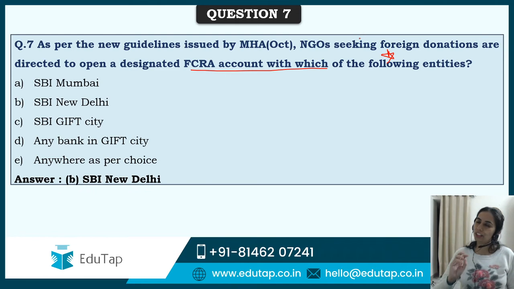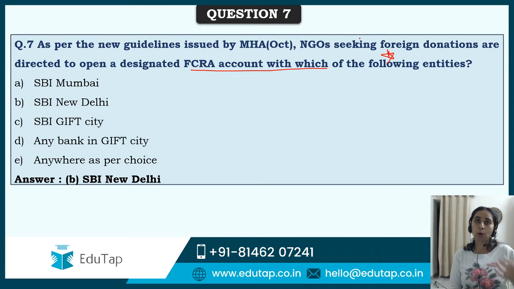SBI, New Delhi. हाँ जी, हमारी capital है New Delhi. तो their state, see, it's very easy to remember. State Bank of India is the largest public sector bank. The largest public sector bank of India, which is located in our capital, is the designated bank for all FCRAs. ये तो you cannot forget it.